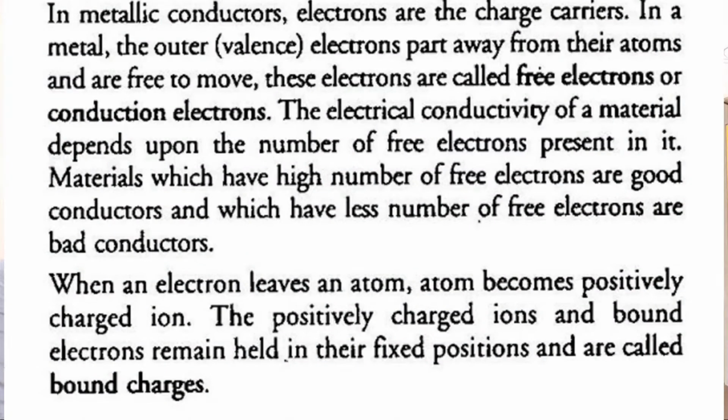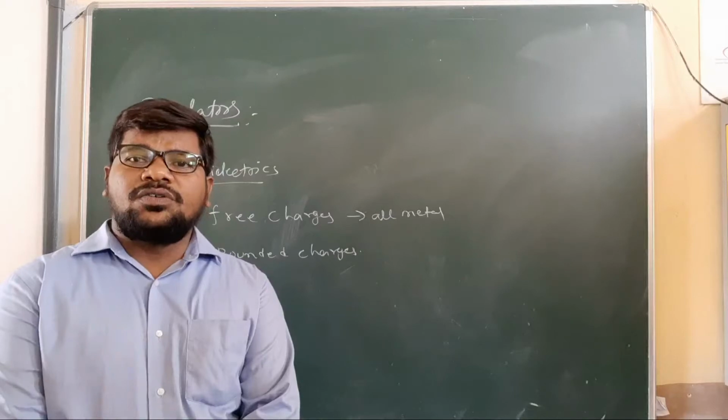The positively charged ions and bound electrons remain held in their fixed positions and are called bound charges. When an electron leaves an atom, it becomes a positively charged ion. The positively charged ion and the remaining bound electrons are held in their fixed positions and are called bound charges.